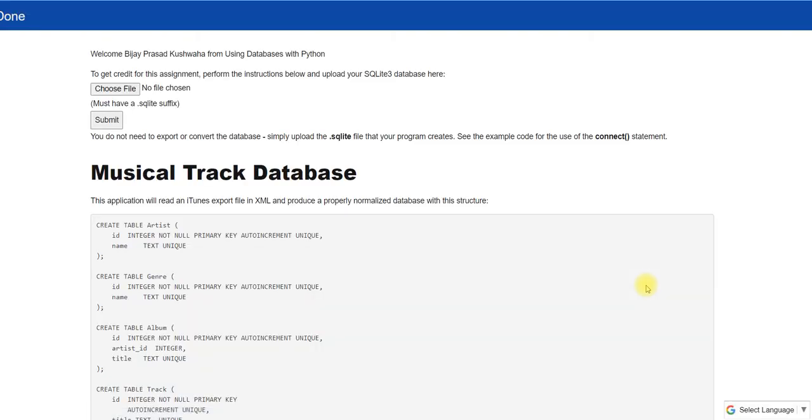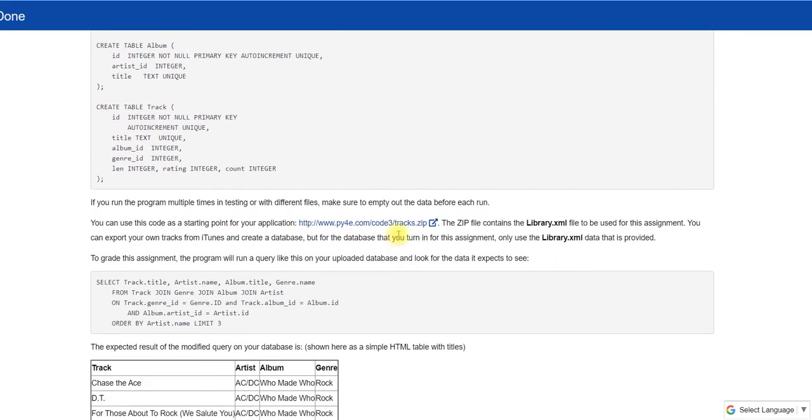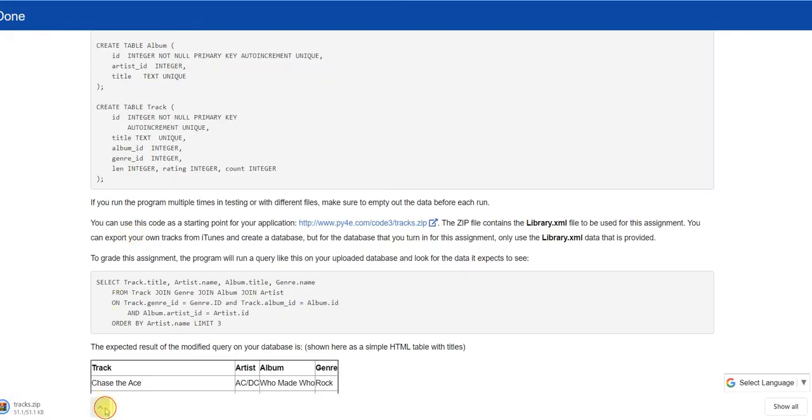So as usual, I will provide the whole details of how you can solve it. Here I have to create some file, and then I have to download this file, and from that I will get library.xml. So I am going to download this file. Okay, I have downloaded this file, and I will cut this and put this file on the desktop so I can easily update from there.